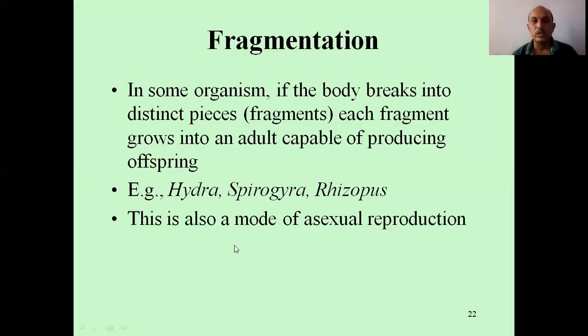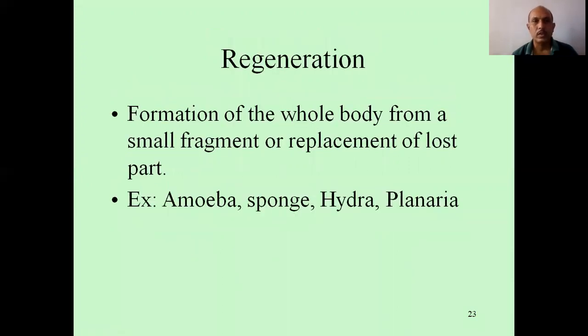So this is also one mode of asexual reproduction, fragmentation. Then regeneration is the formation of the whole body from a small fragment or replacement of a lost part. Here the lost part may be replaced or a new organism may be produced from a small fragment, therefore it is called regeneration. Best examples are amoeba, sponge, Hydra, or Planaria. See that amoeba: every kind of reproduction you can find in amoeba.